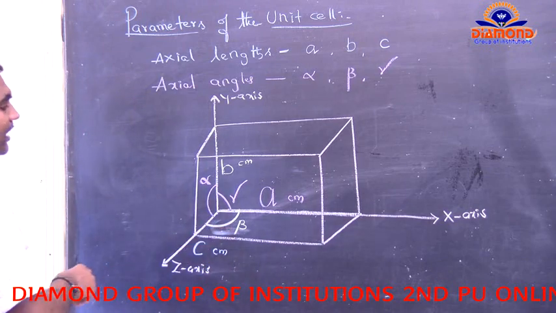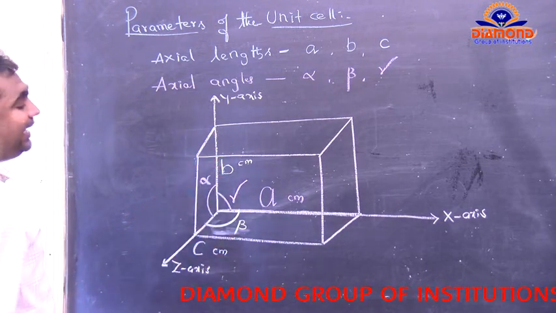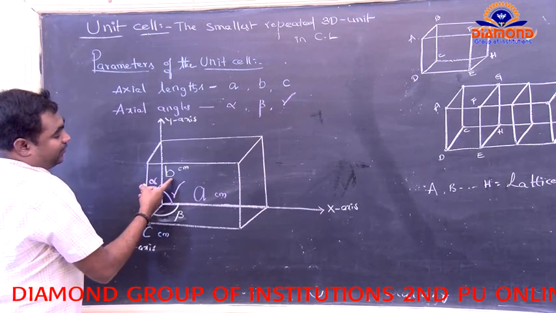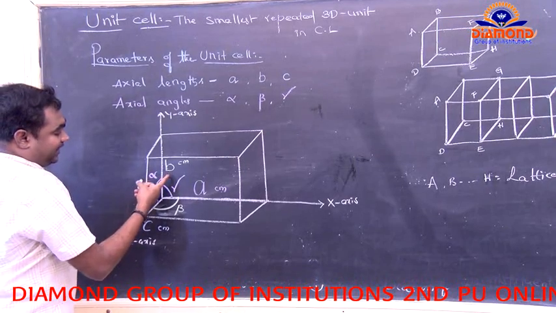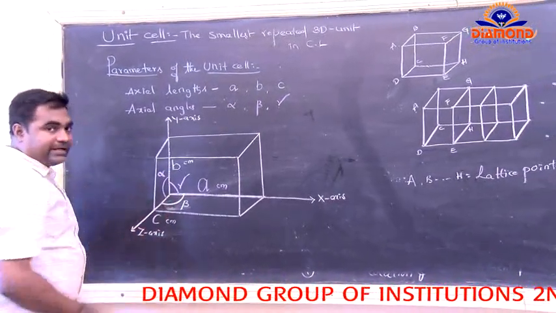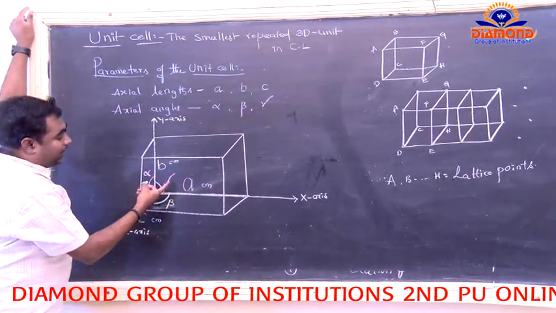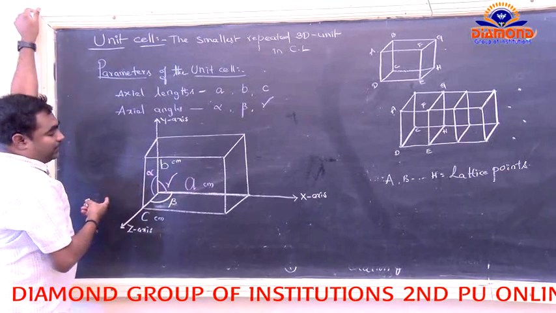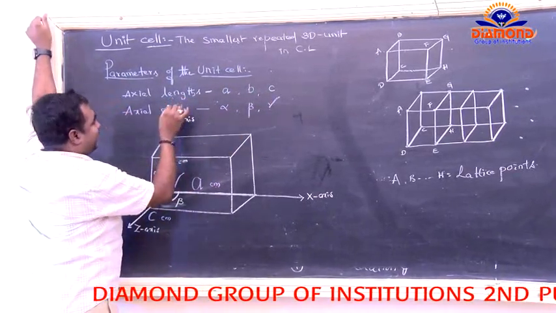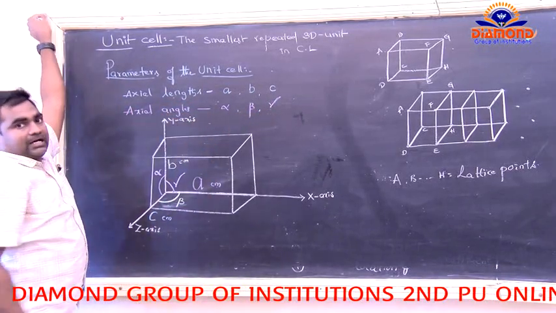Okay, now, how do we remember this alpha, beta, and gamma? Between a and b, gamma is the angle. Between b and c, alpha is the angle. Between a and c, beta is the angle. Now, how do we recognize alpha, beta, and gamma? Here, a, b, c are the axial lines, and alpha, beta, gamma are the axial angles.